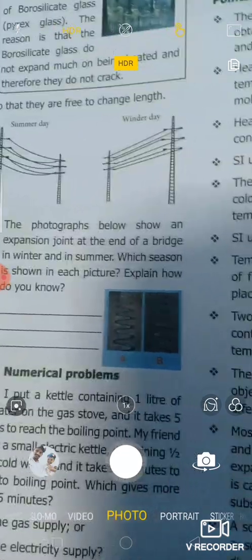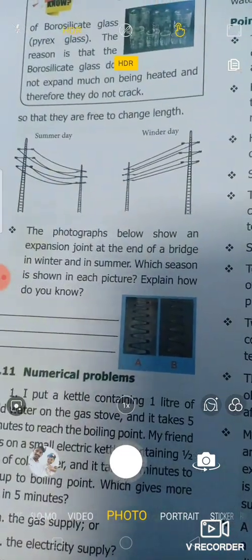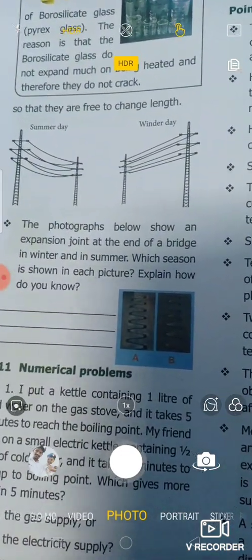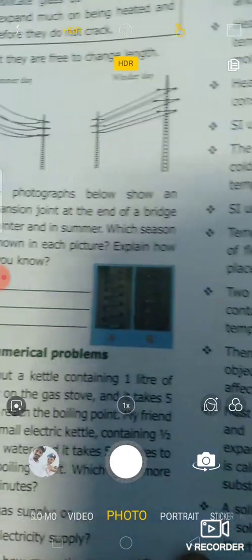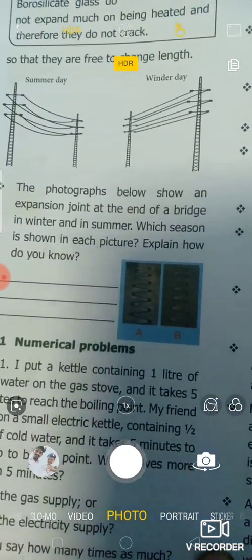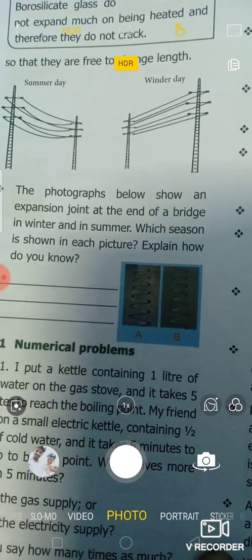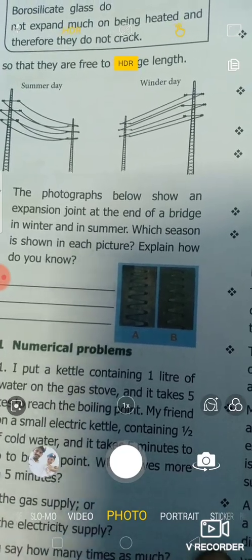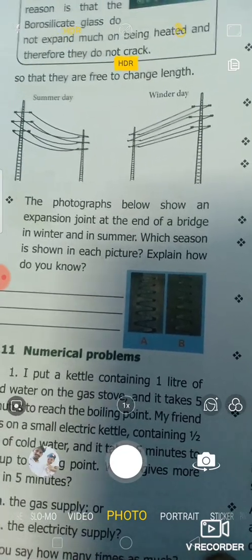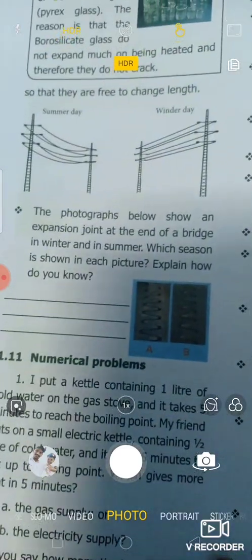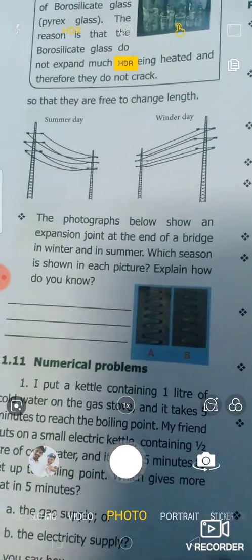The photographs below show an expansion joint at the end of a bridge in winter and summer. Which season is shown in each picture? Explain. How do you know? Expansion takes place during the summer. In winter, contraction takes place.